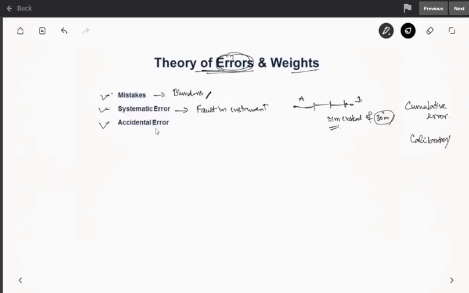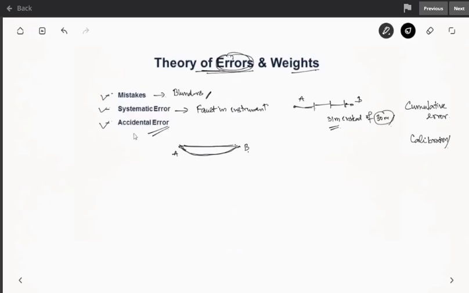So the last one is the accidental error. This happens, suppose in the same case you are measuring from point A to point B using a chain and the chain sags. So the distance you wanted to measure will be different from the length which you have measured. And sometimes you will apply too much tension, like you will pull it too tightly, or there could be variation due to temperature, etc. Those come under accidental error.